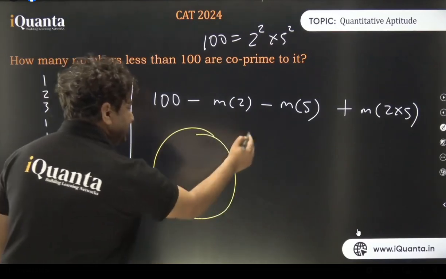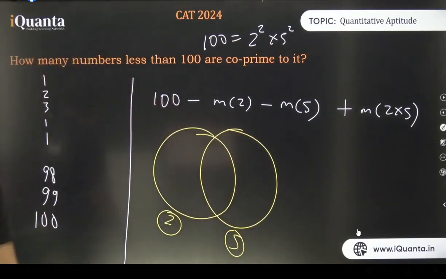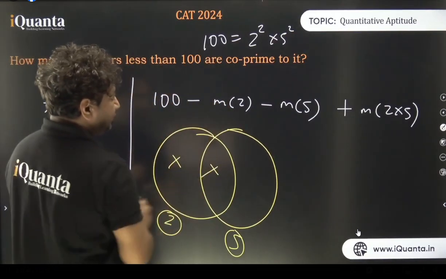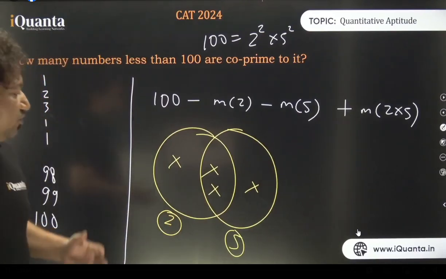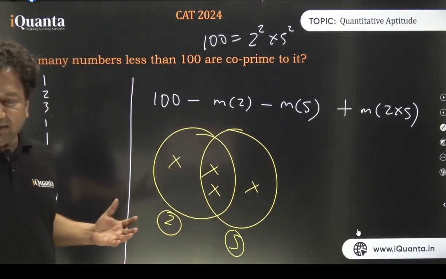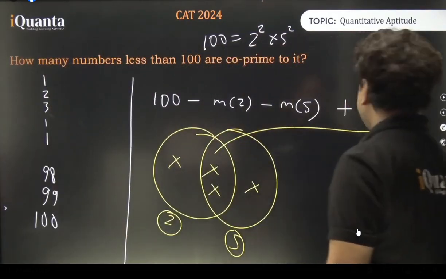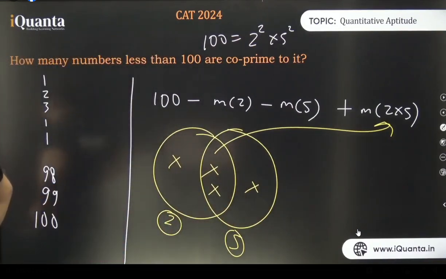Let us understand this through a simple Venn diagram. This is set of 2 and this is set of 5. Now, see. If I remove all the multiples of 2, these two get removed because they are also multiples of 2. If I remove all the multiples of 5, these two get removed. By the way, I wanted to remove them only once. They have got removed twice, so I have to bring them back, and which is where this thing comes in. All right, is that clear? That is clear to all of you?